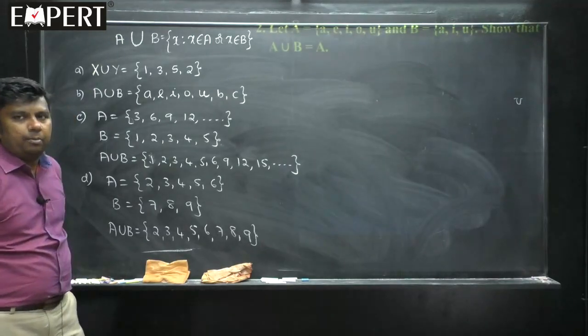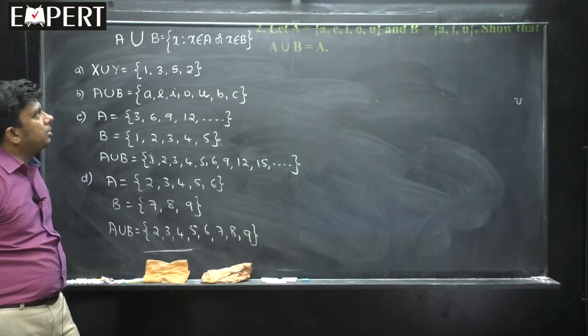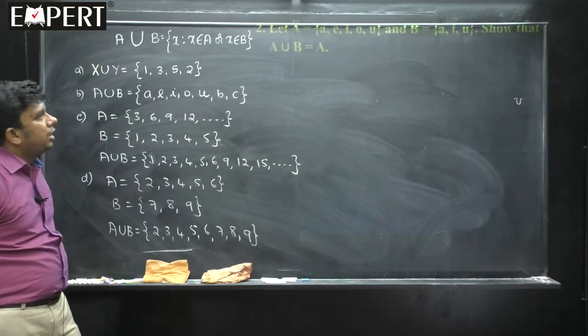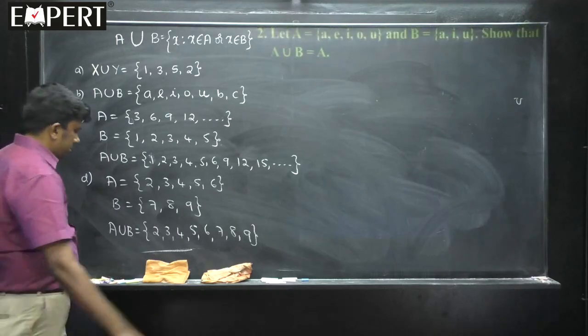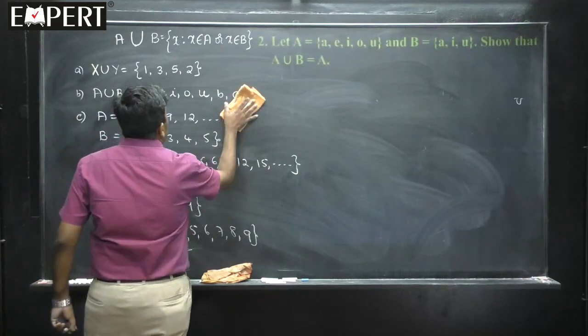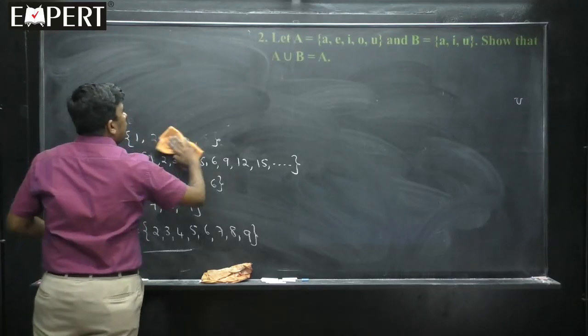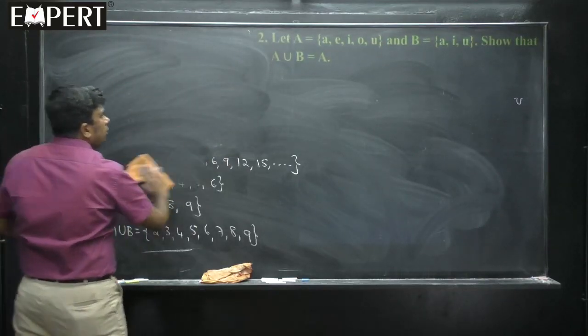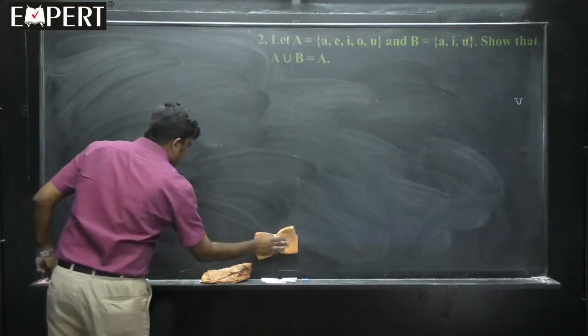We will go to the second problem now. The second problem, just observe, let A is equal to A, E, I, O, U and B is equal to A, I, U. Show that A union B is nothing but A. Okay, we will do that.